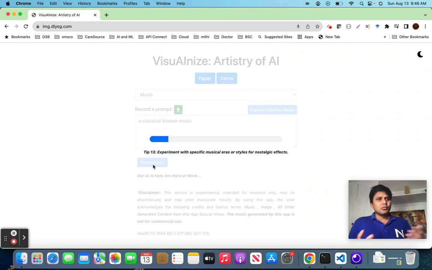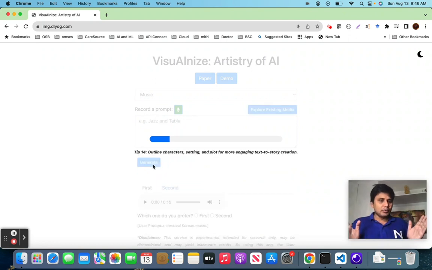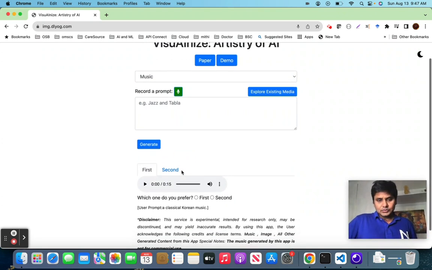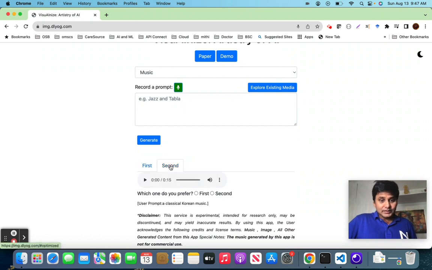What we have seen is, if you're a good prompt engineer and you know how to write a great prompt, you might see the direct one is better. But if you're not, that's where the AI helps by optimizing your prompt. As I said, I cannot play these two pieces of music, because if I play them, you will hear muted sound, like what you might have seen in my daughter's demo, where YouTube muted it, because this music is only for non-commercial use. So I'm not going to give any feedback right now.